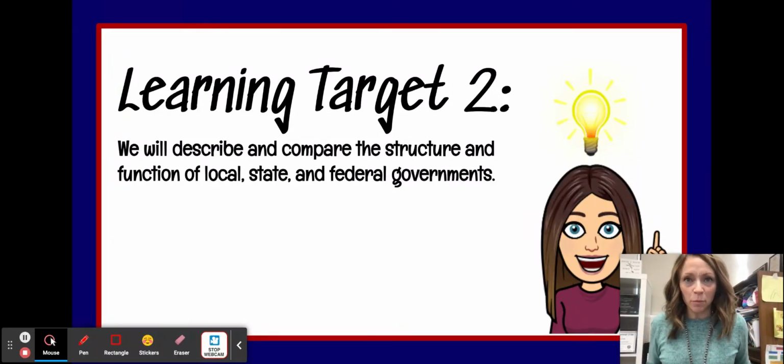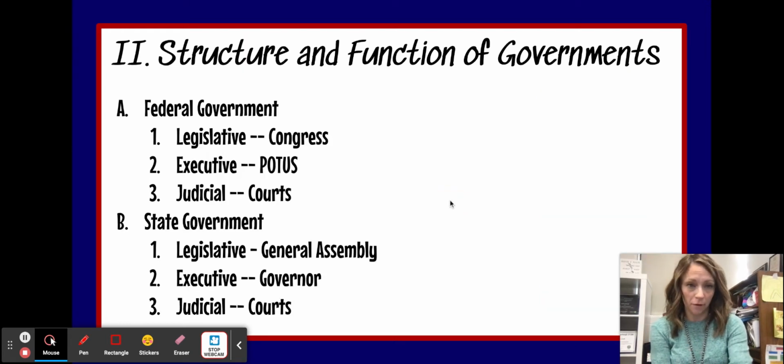Welcome back. Today we're moving on to our learning target 2, which is to describe the structure and function of local, state, and federal governments. We're going to be focusing on state versus federal governments today.